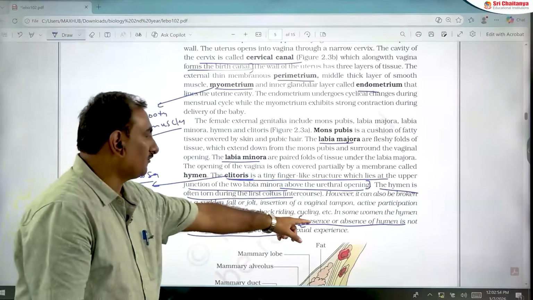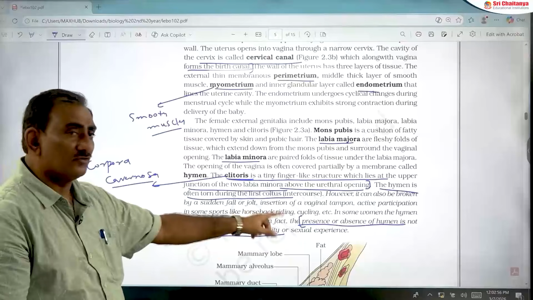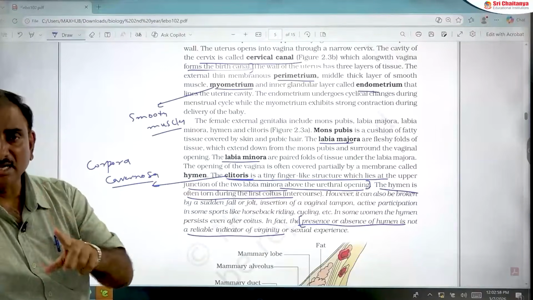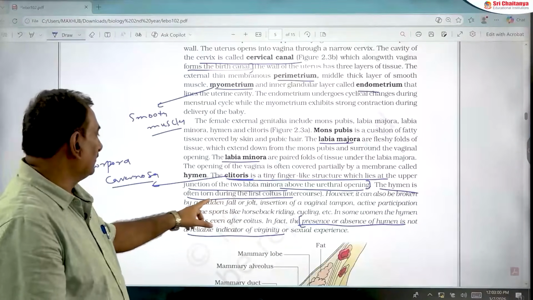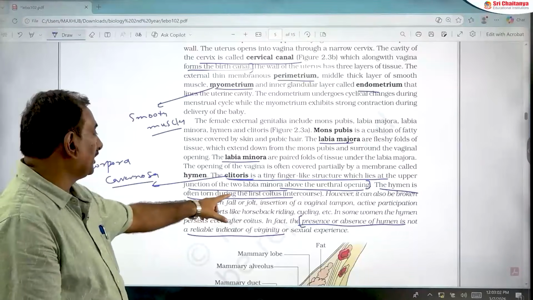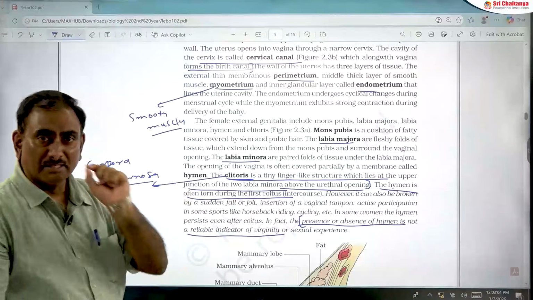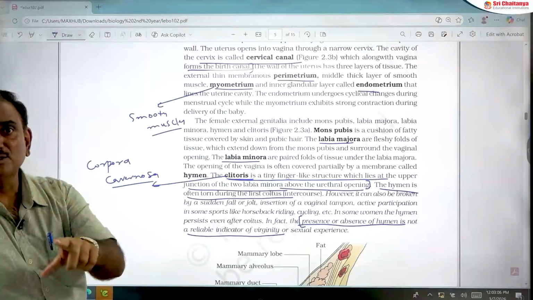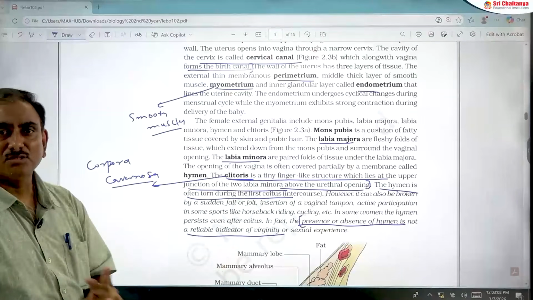Presence or absence of hymen is not a reliable indicator of virginity. That is statement A, that is the correct statement. Hymen is often torn during the first coitus only. That is statement B, that is wrong. Statement A is true, statement B is false.